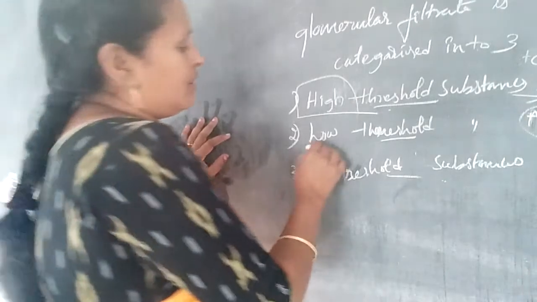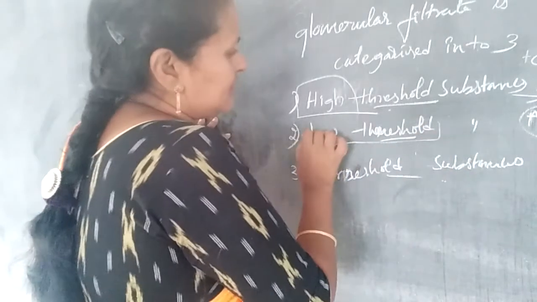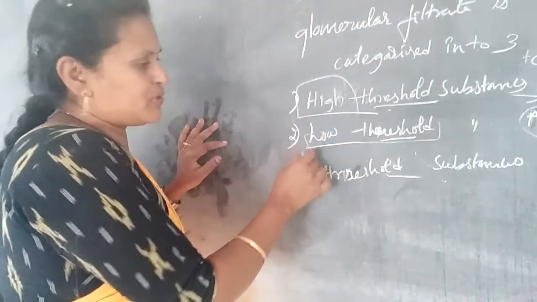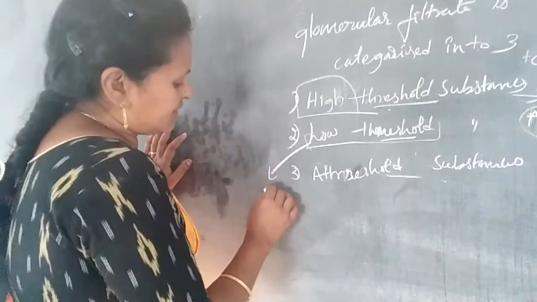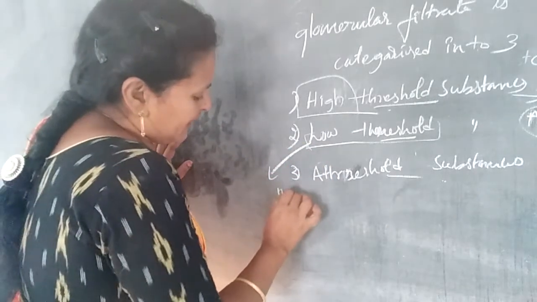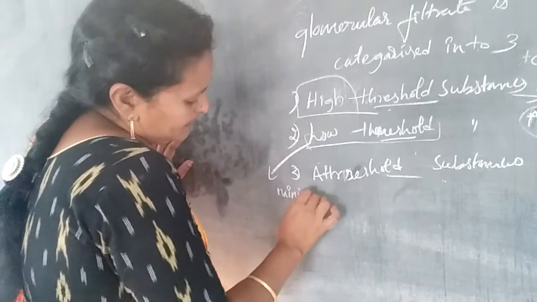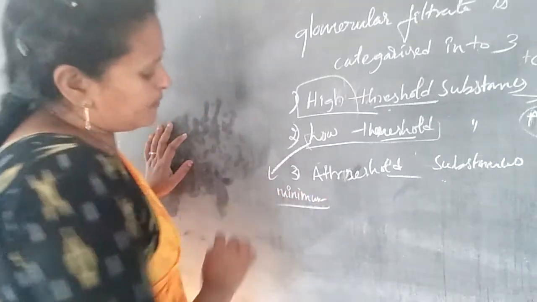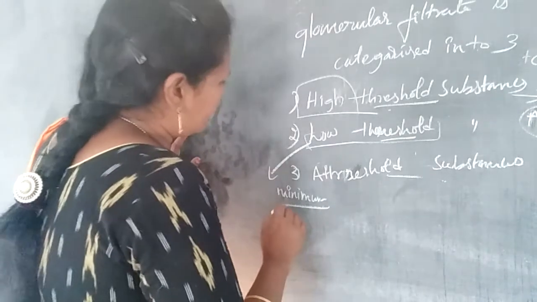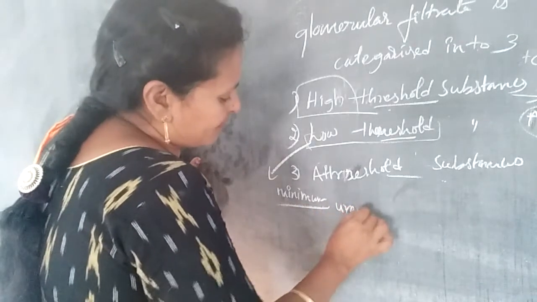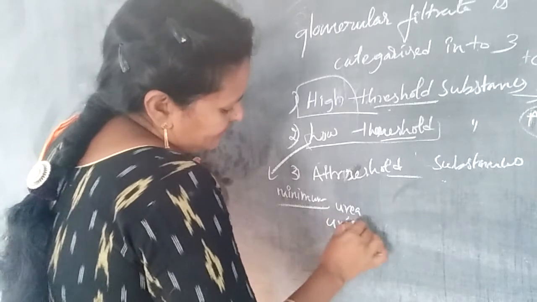What are low threshold substances? These are reabsorbed only to a minimum. Their reabsorption capacity is minimum, and they include urea and uric acid.